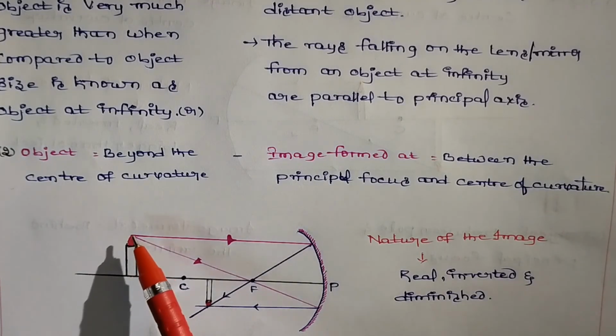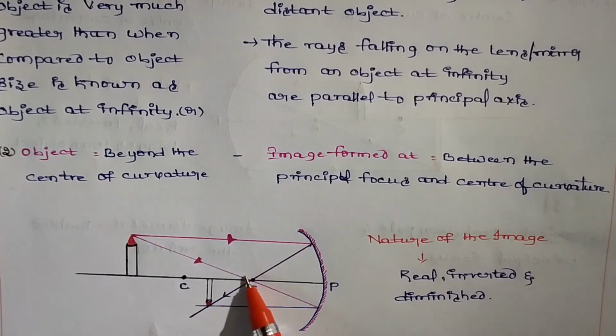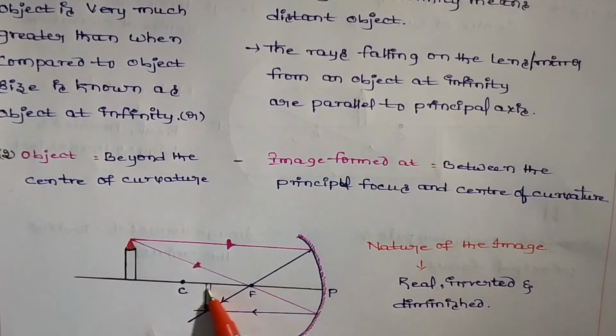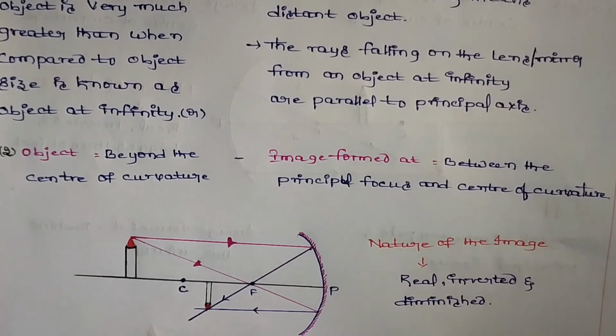Here, if the light ray passes through the principal focus, that ray is reflected parallel to the principal axis. The reflected ray of a ray which passes through the principal focus must be parallel to the principal axis. This is another point to be remembered.